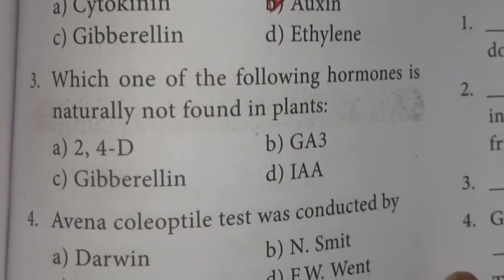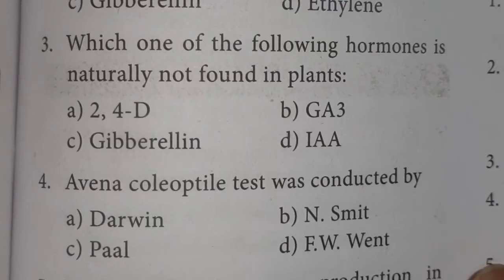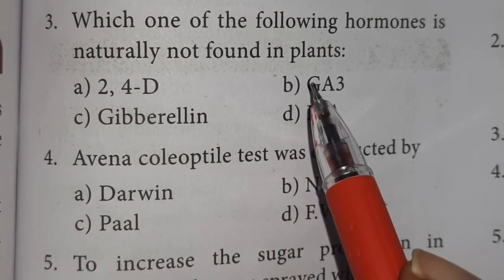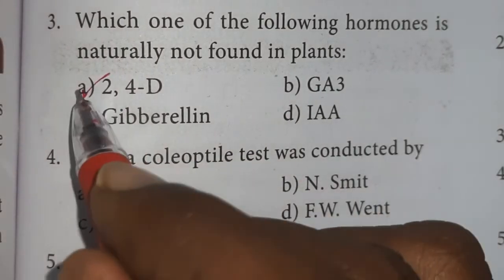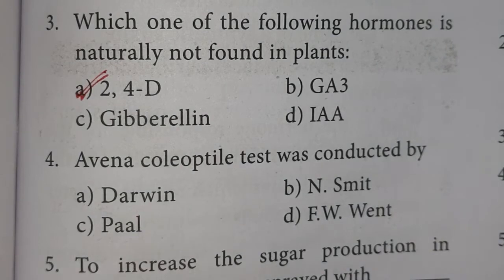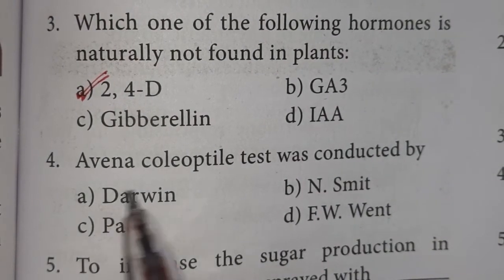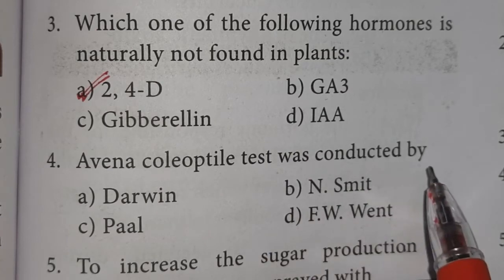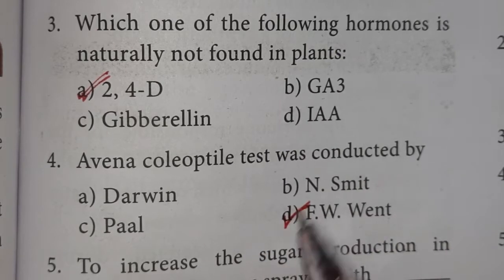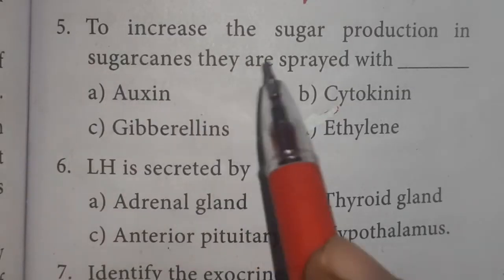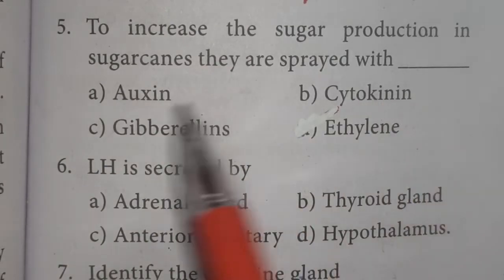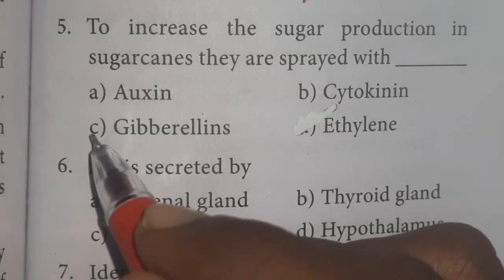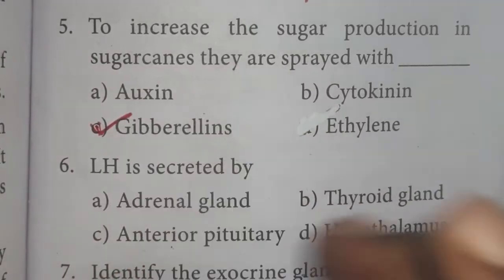Next, third one, which one of the following hormone is naturally not found in plants? 2,4-D. Fourth one, Avena coleoptile test was conducted by F.W. Went. Fifth one, to increase the sugar production in sugar canes, they are sprayed with gibberellins. So option C is the right answer.